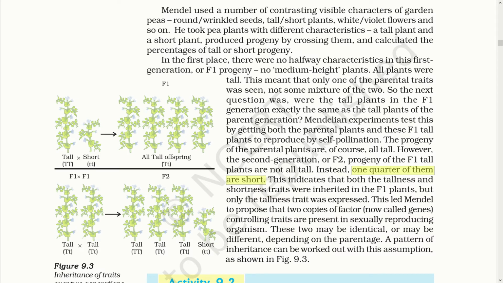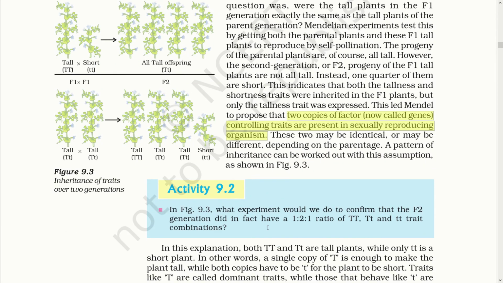This indicates that both the tallness and the shortness traits are inherited in the F1 plant, but only the tallness trait was expressed. This led Mendel to propose that two copies of the factors, now called genes, controlling a trait are present in sexually reproducing organisms. These two may be identical or may be different depending on the parentage. A pattern of inheritance can be worked out with this assumption as shown in figure 9.3.